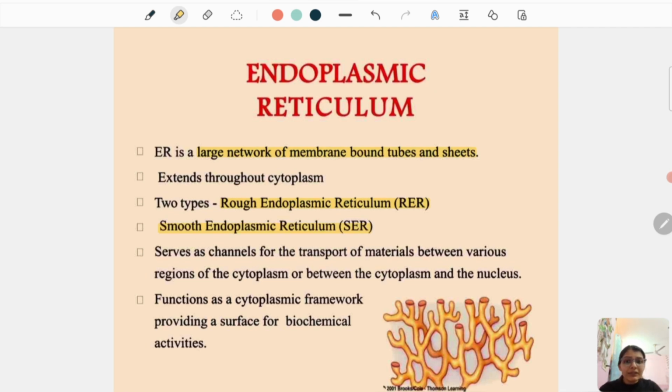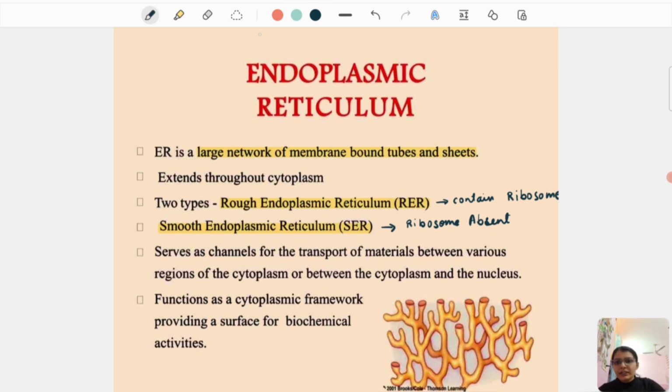What makes the two of them different? So important point is the rough endoplasmic reticulum contains ribosomes on it, which give it a rough appearance, while the smooth endoplasmic reticulum does not contain the ribosomes. So they are seen to be smooth in structure.